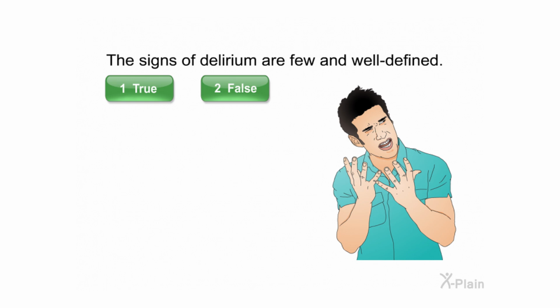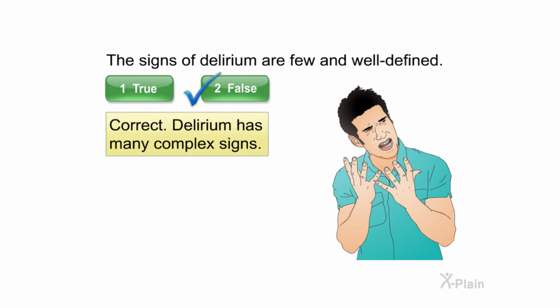The signs of delirium are few and well defined. Select true or false. Correct. Delirium has many complex signs.